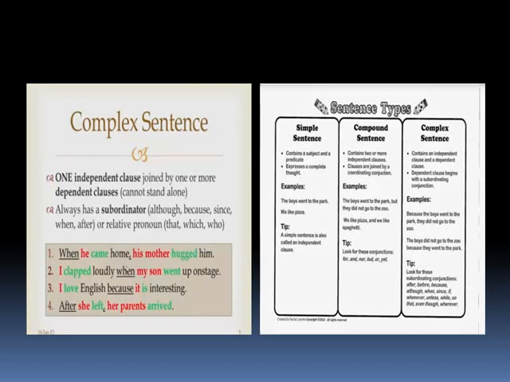Children, you will find on the screen there is a picture in which a comparative study of sentence structure has been shown with the help of the differences and example that will help you to understand it more clearly. So this was all about sentence parts, types, and also the structure.